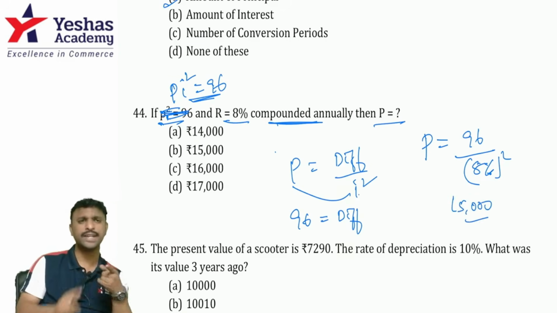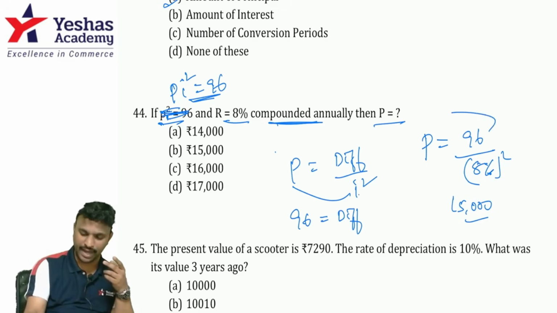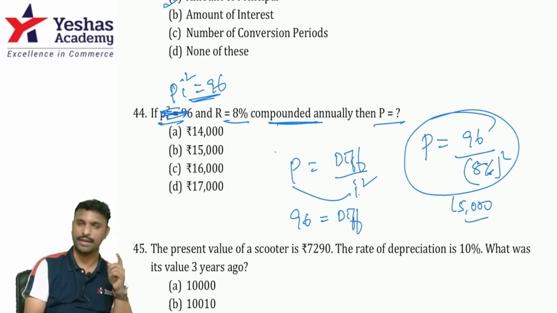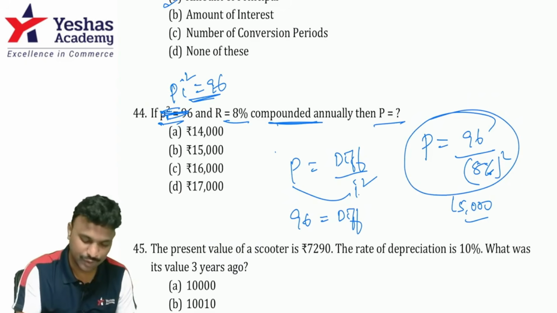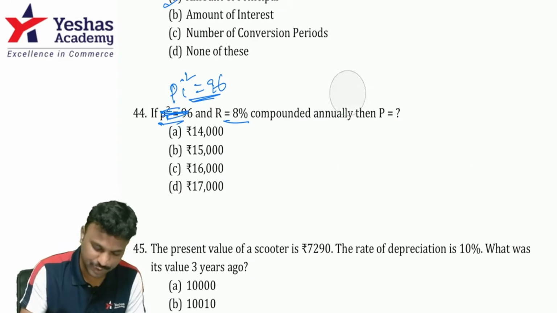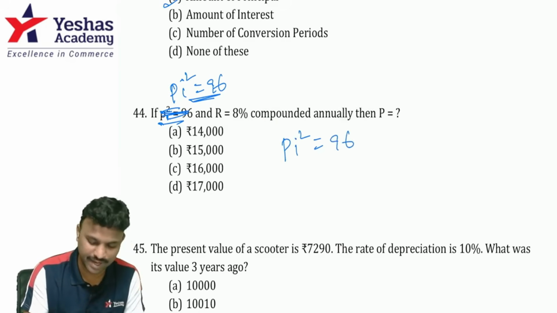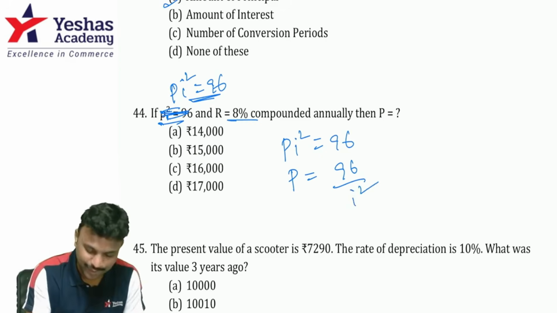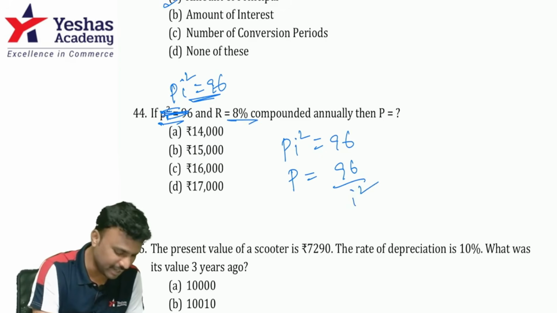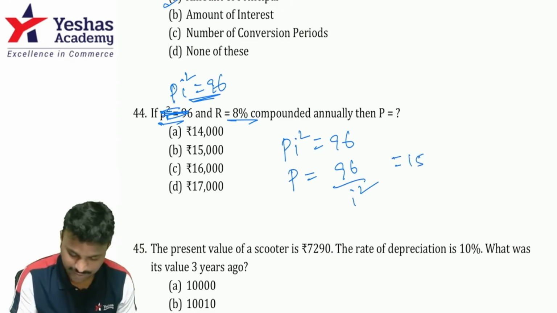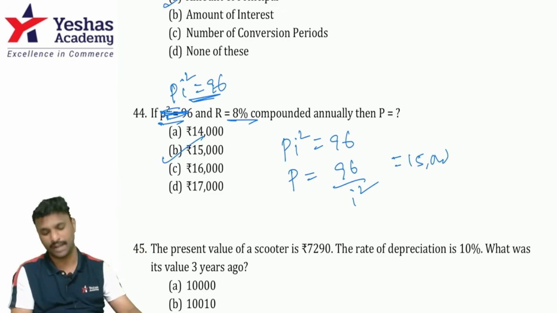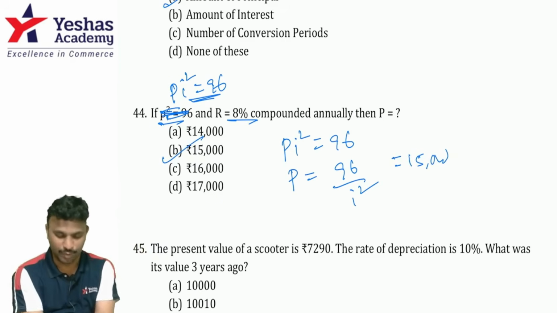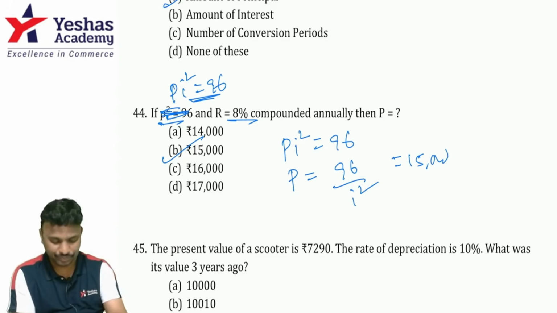Guys, what connects Pi square and the difference? It is the difference by I square formula. So Pi square value is given. You need not even use that formula, as Pi square is 96. What is it that they're asking? P value. It is 96 divided by I square. So where is I? It's R only, 8%. So type 96 divided by 8, press a percentage, again divided by 8, press a percentage, you get 15,000. So option B is the right answer. Guys, we have covered almost all varieties of questions, right?